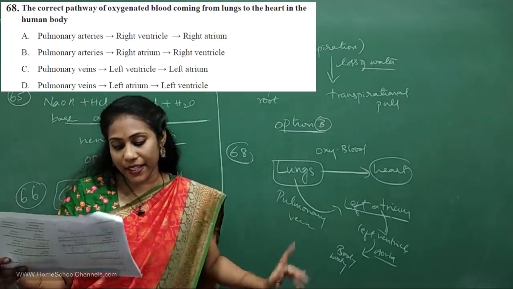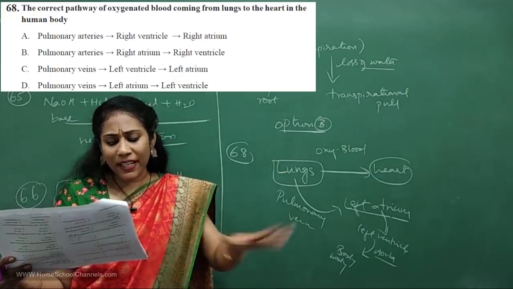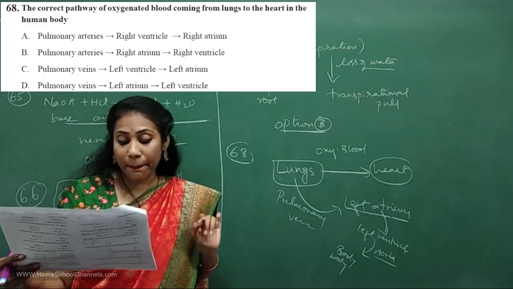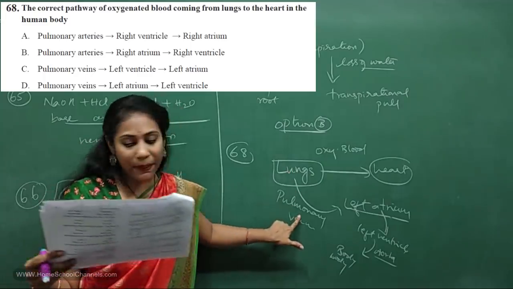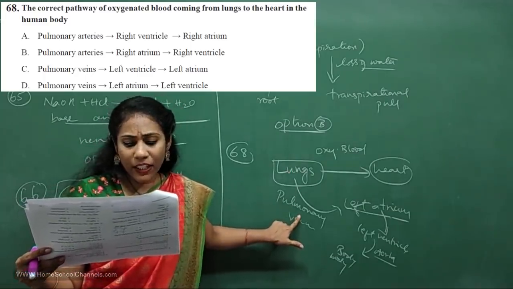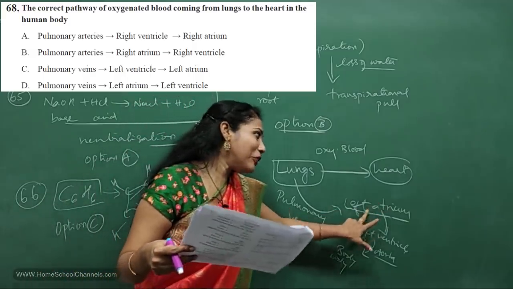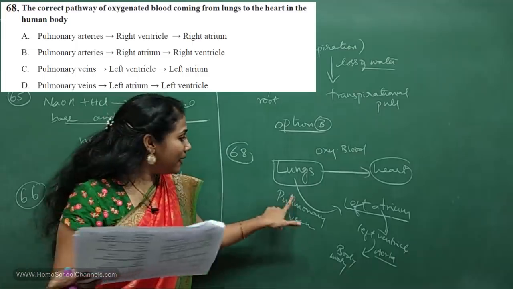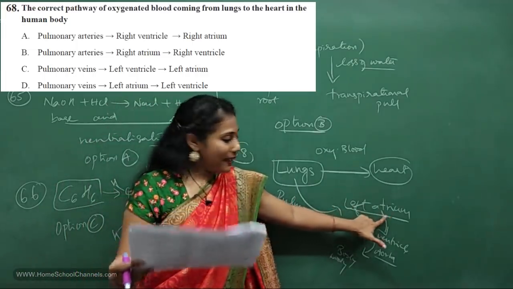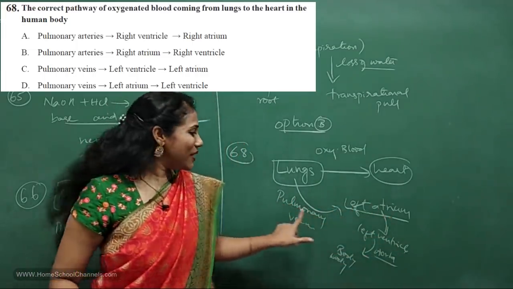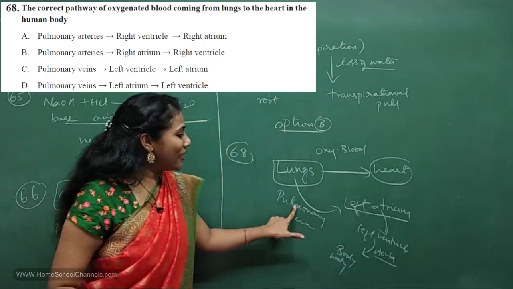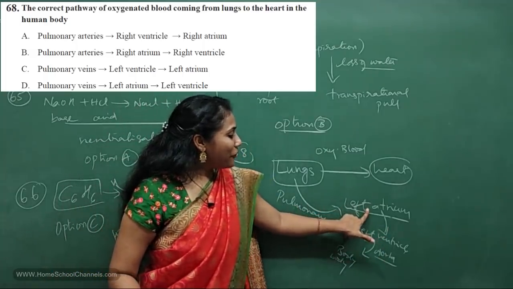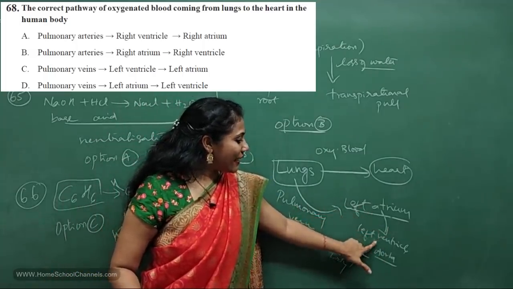No, option A is wrong. Option B, pulmonary artery is there. No, it's wrong. Option C, pulmonary vein. Yes, it is carried by the pulmonary vein first. Later it will go to left ventricle. No. It will go to the left atrium, isn't it? So option D, pulmonary vein, left atrium and left ventricle. So this is the correct pathway. Pulmonary vein, it will go to the left atrium of the heart, later the left ventricle.